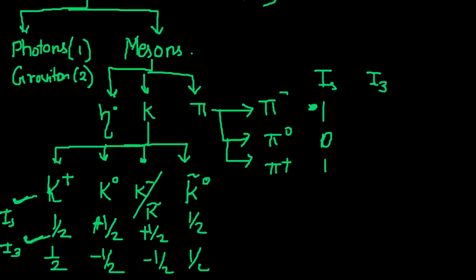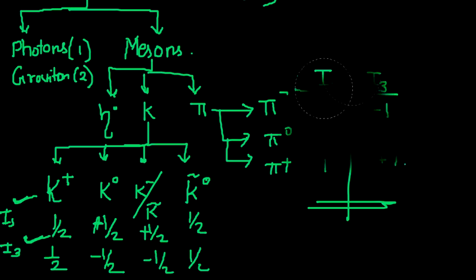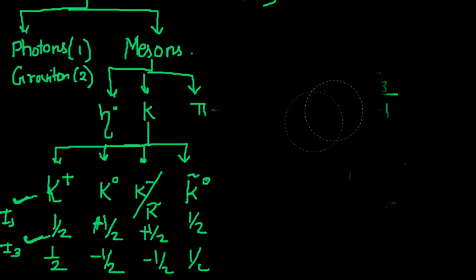And if you talk about the third component of isospin, this is minus 1, 0, plus 1. Okay, these are the third components of isospin. Just giving you an overview of what we are going to see next. If you don't memorize this now, you can memorize it later also. It's not an issue at all. So let us move further.